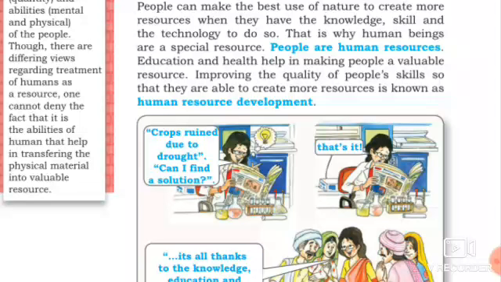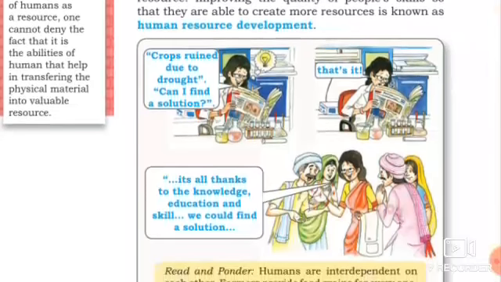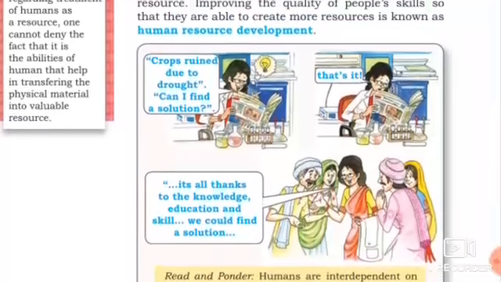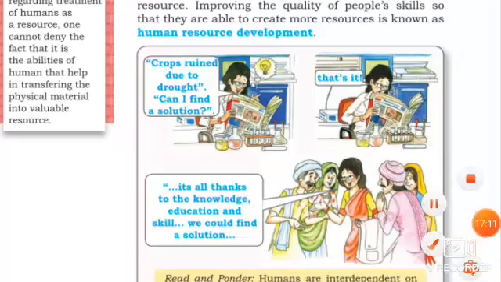We have skills, but we have to improve the quality of those skills. It is known as human resource development. There is a conversation here, you can read it later.